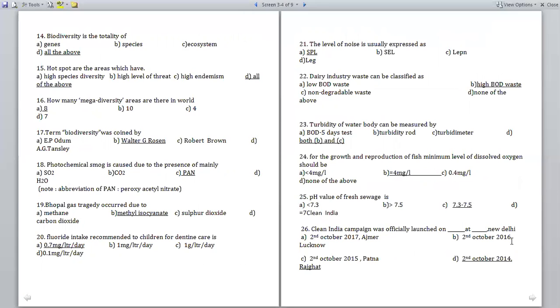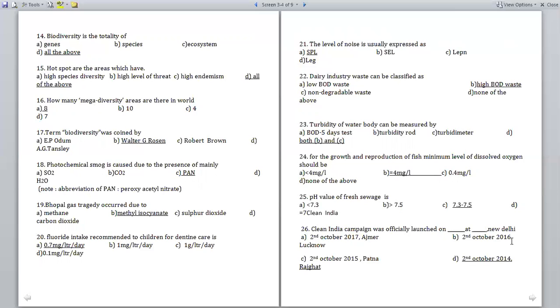As in the previous videos, the types of biodiversity can be classified into three types: genes, species and ecosystem. These are the three types mentioned in the biodiversity classification, so it is the totality of all of the above.